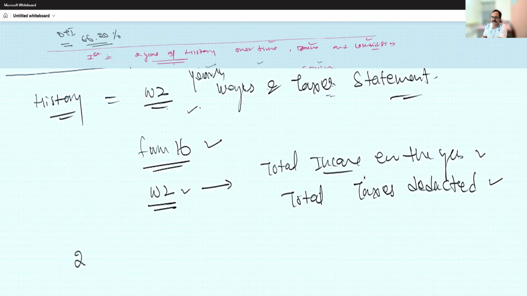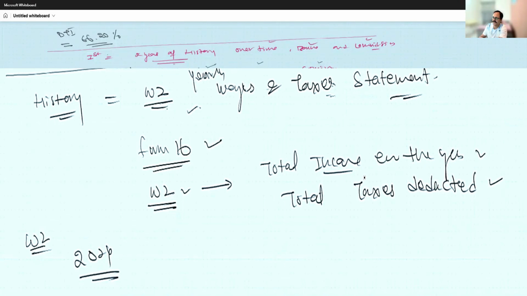So if I need a W2 for 2024, will I be able to get it? No. Why not? If I go to my employer and tell them, give me Form 16 for 2024, will it be possible for the employer to give me Form 16? No, right?